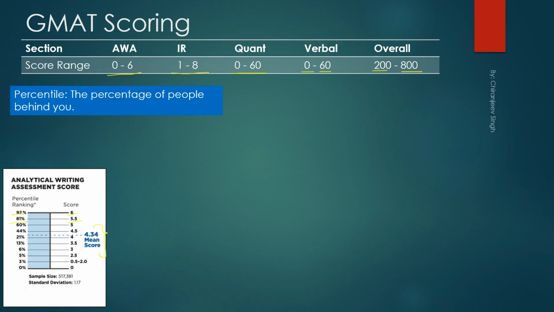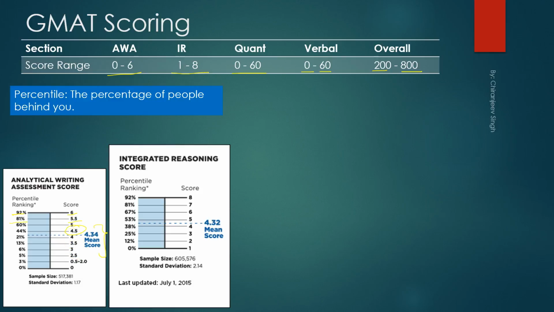Now the mean score is not the median score. The median score is the score of the 50th percentile person. Here the person at the 50th percentile would have scored 4.5. So the mean is 4.34 and the median is 4.5.